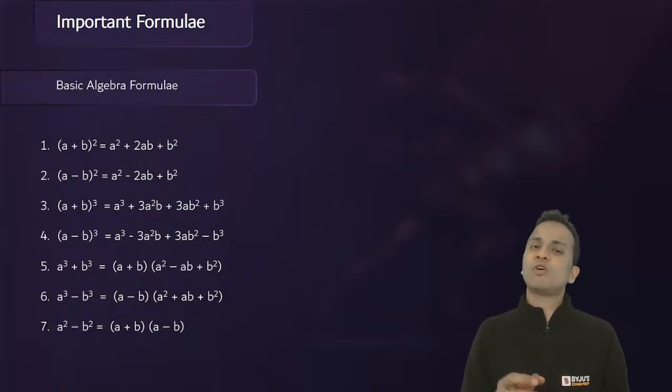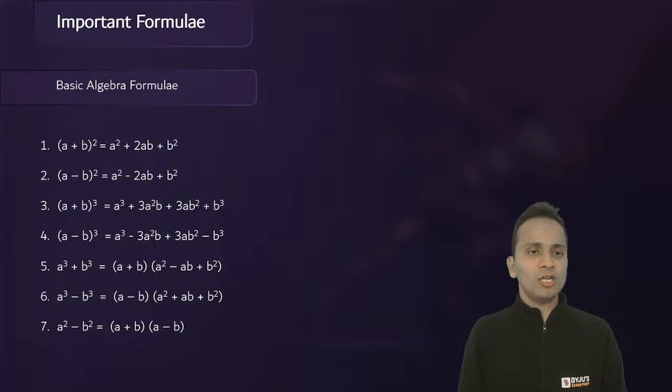You will revise all these formulas and then enter the examination hall, right? Now, first and second formula are based on a plus b whole square and a minus b whole square. Very simple formulas. a square plus b square plus 2ab, a square plus b square minus 2ab. Third and fourth formula are based on a plus b whole cube and a minus b whole cube.